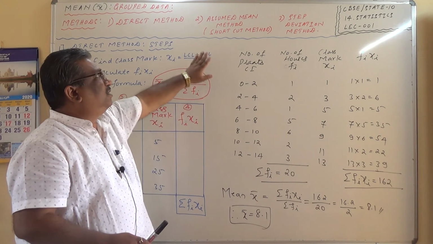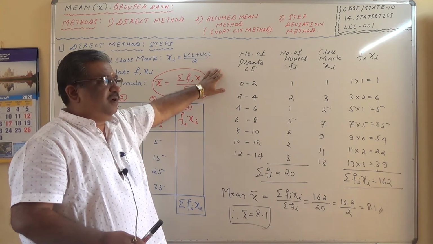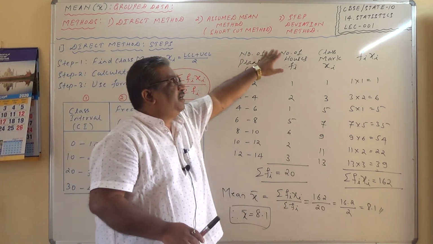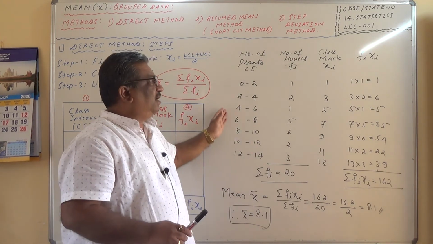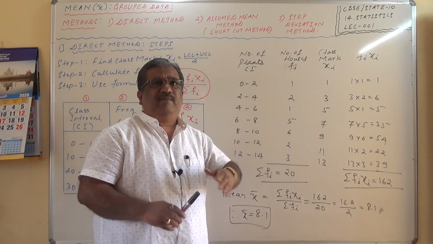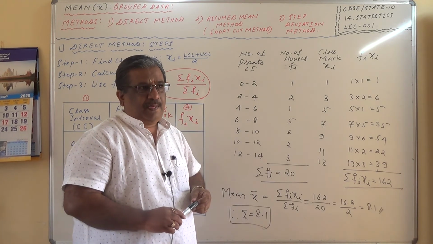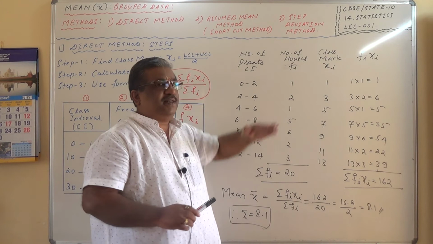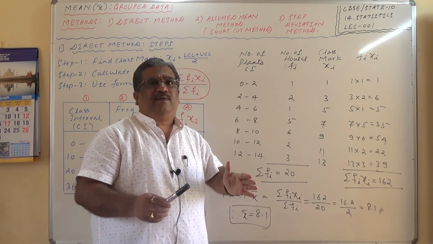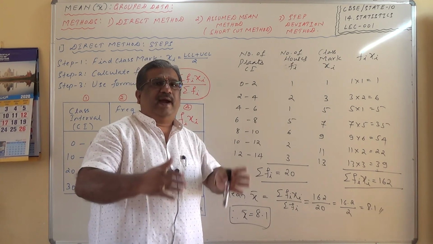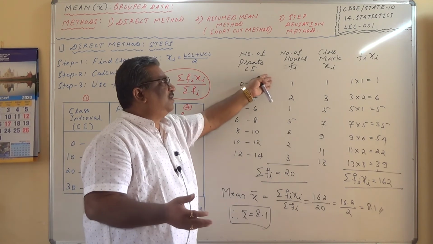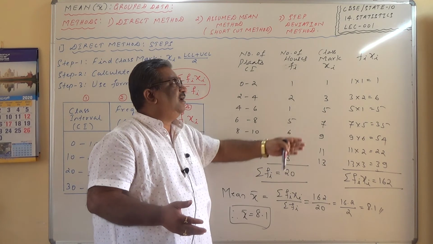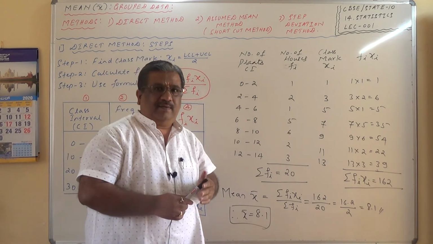Those are the assumed mean method, which is also called a shortcut method, but the step deviation method is the most appropriate method to solve such numericals where fi and xi are very big numbers. So basically these two methods are to reduce the amount of calculations or handling of large numbers which result out of large values of fi and xi. These two methods have been devised.